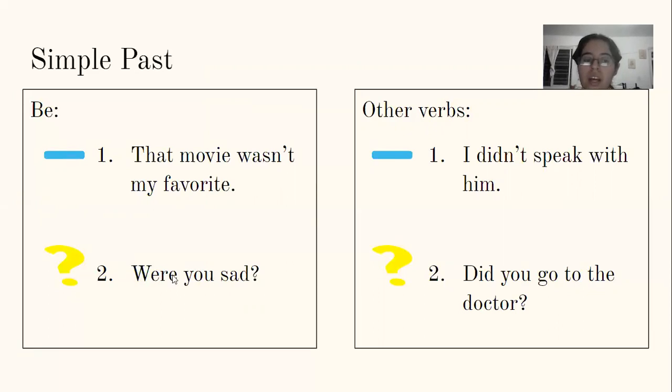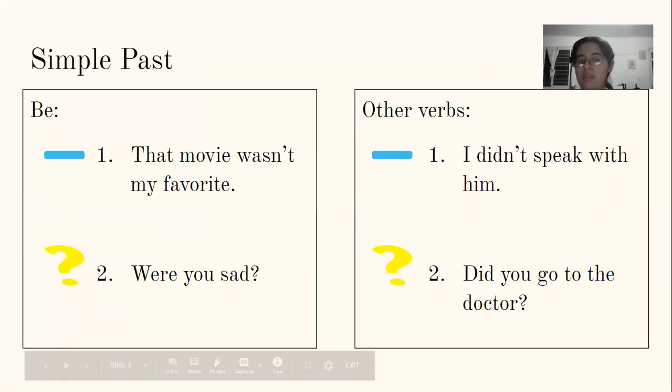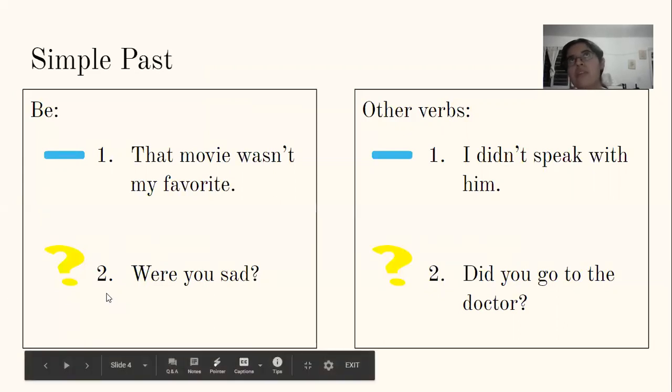And for questions, here we would start with, were you sad? We start with was or were, then the subject and the complement, and finally the question mark. And here we can also add a WH question, like why, and change it from yes, no, like were you sad? Yes, I was. Or no, I wasn't. To why were you sad? Oh, I was sad because I watched a sad movie.